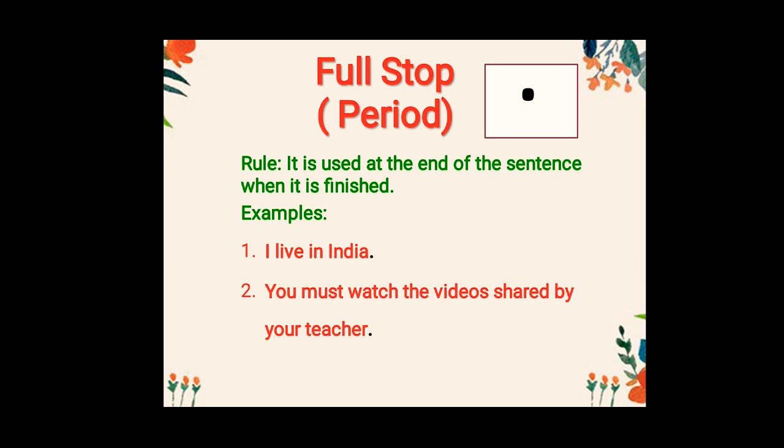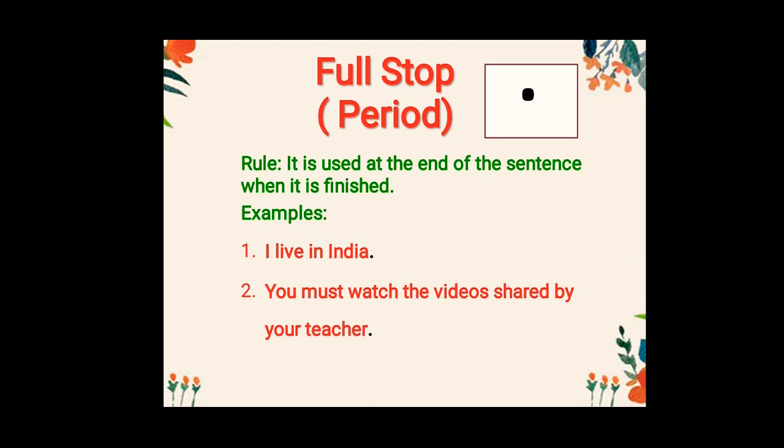Students, just look at this small white box. There is a dot, that is a full stop, and Americans call it a period. And the rule, when do we use it? We use this full stop at the end of the sentence when it is finished. That means when you don't want to add something to a sentence. Now you can see I have highlighted the full stops in the given sentences in black color. The first sentence is, I live in India, full stop. And second, you must watch the videos shared by your teacher. Pay attention to this sentence, okay? Full stop was there.